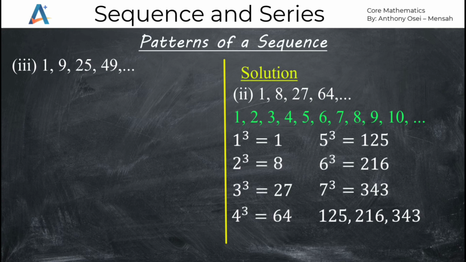Also, the subtraction of a constant number cannot bring out the terms in the sequence. Multiplication and division both cannot bring out the terms in this sequence. So we just have to stick to the square or the cube. But looking at this, all these are perfect squares. But they are not perfect squares of all the counting numbers. They are perfect squares of specific counting numbers.